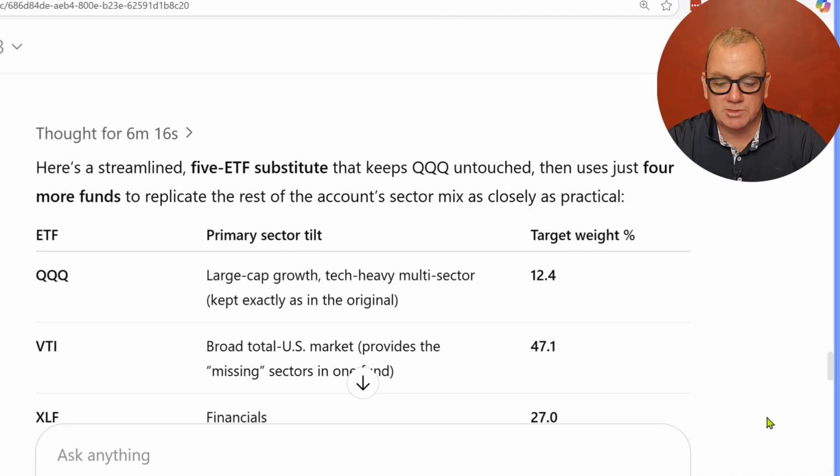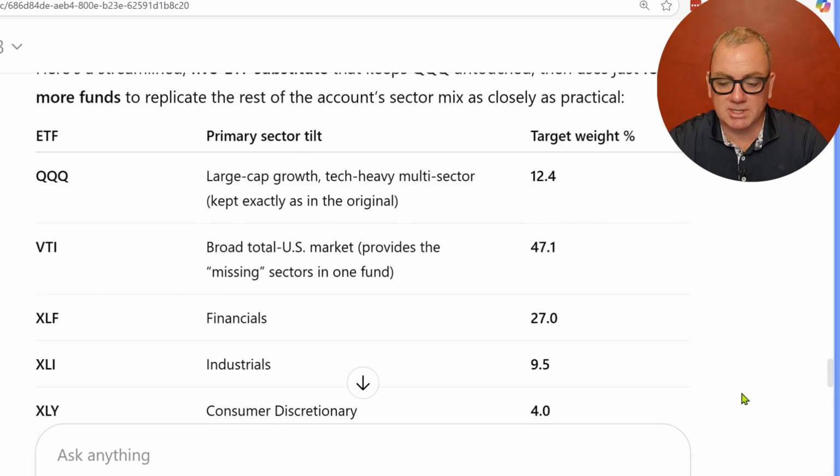Okay, it's back. Wow, 6 minutes and 16 seconds. That's the longest I've ever seen. Apparently, trying to take 24 holdings and put them into 5 was not that easy. Of course, it's still really fast. It's only 6 minutes, right? But anyway, here we go. What does it come back with? Here's a streamlined 5 ETF substitute that keeps QQQ untouched, then uses just 4 more funds to replicate the rest of the account sector mix as close as practical.